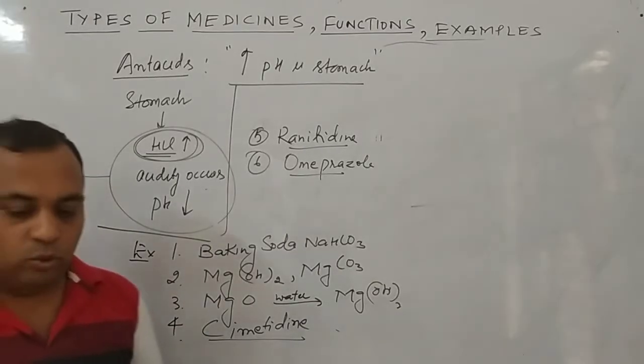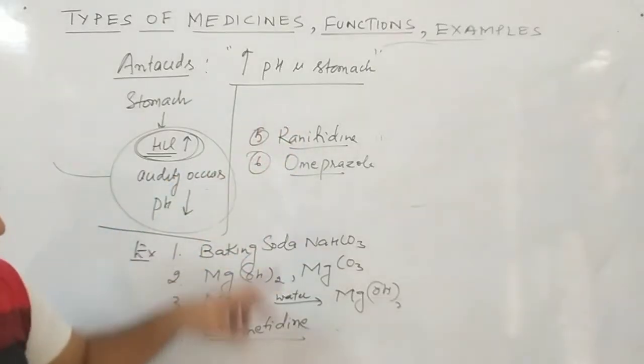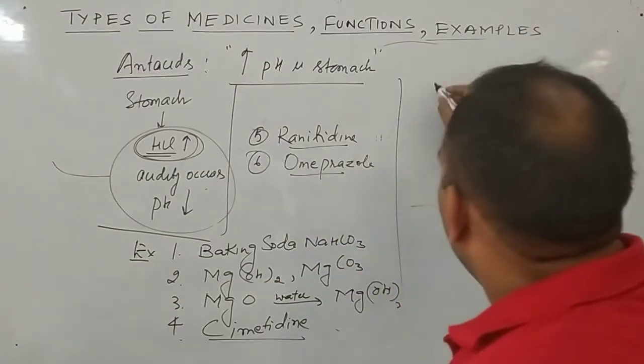Now I will discuss two things. First, ranitidine and cimetidine. The question that I want to discuss is right here.